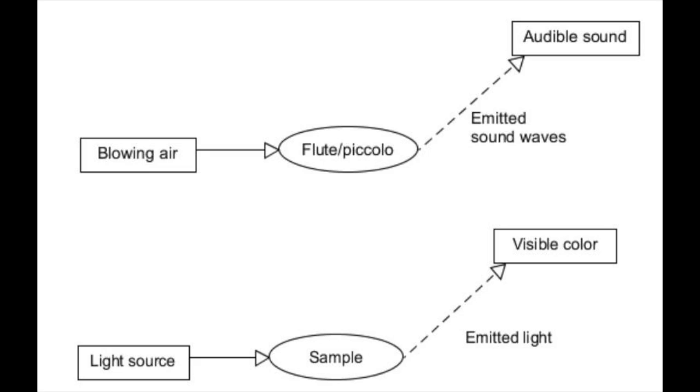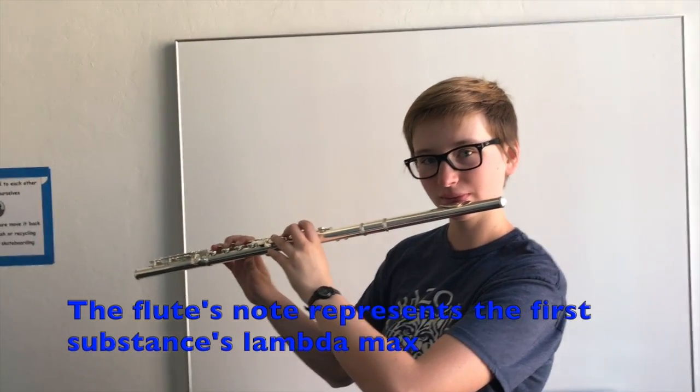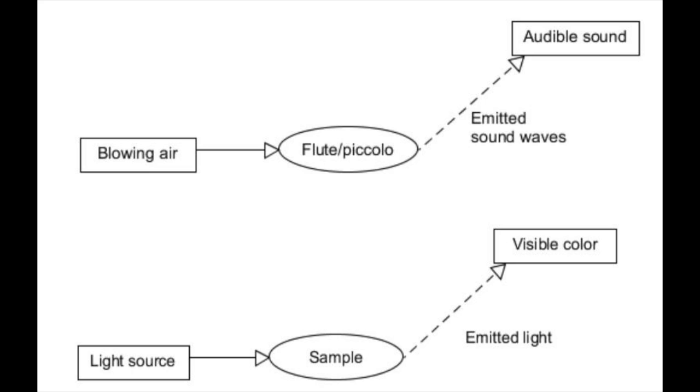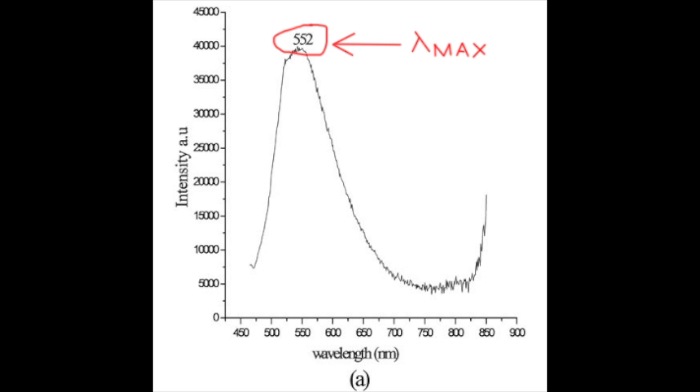This process can be modeled using sound waves instead of light. When someone plays the flute, they input a certain volume of air per second, which is analogous to a stream of light. This volume of air per second creates a certain pitch. This is the output of the system, or color. Although several frequencies of sound are produced by the flute, one dominates. This is the lambda max, and it is the primary influence on the color or sound produced. The other frequencies produced can shift the sound, but only slightly.